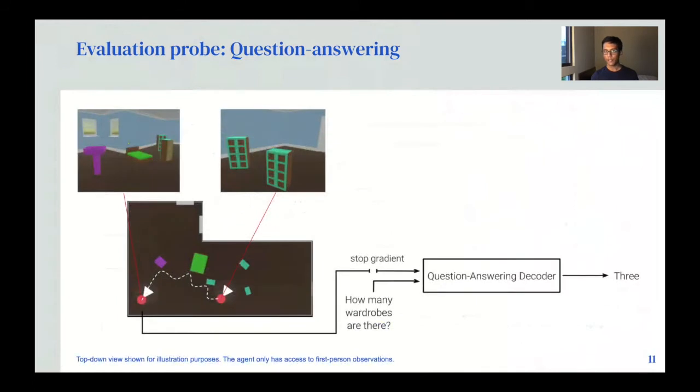Importantly, this question answering evaluation is totally agnostic to the specific task that the agent is trained to optimize. So there's a stop gradient that prevents the gradients from this question answering decoder from being backpropagated to the agent. The idea being that as the agent explores the environment, it'll build internal representations, and we want to evaluate how good those internal representations are on this downstream task without backpropagating gradients.